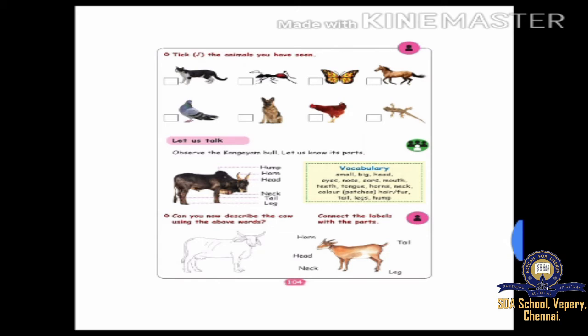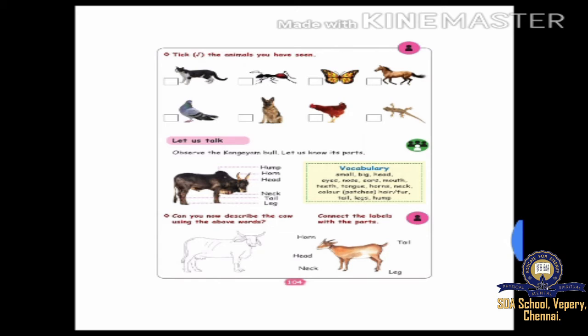Small. The Congayam has a small eye. Big. Congayam bull has a big hump. Head. Its head is strong. Eyes. Congayam bull has two sharp eyes. Nose. It has a pointed nose.